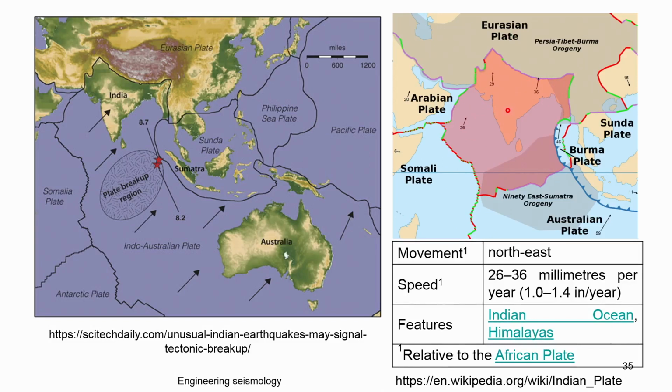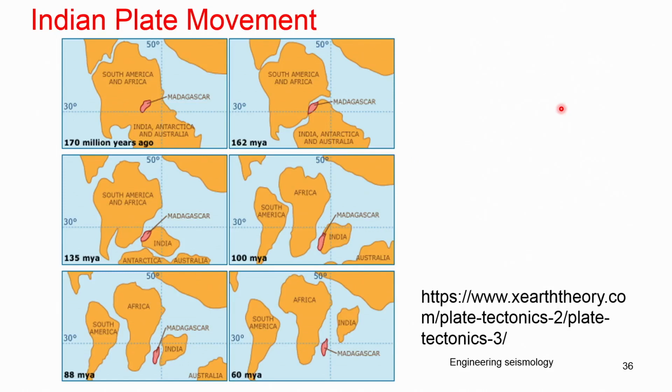It is not the actual movement with reference to the African plate, because the data used here was extracted from somebody's studies of the African plate, and they related how the Indian plate is moving with respect to it. This example shows how the different plates behave and move, and you can well relate it to our continental drift theory.